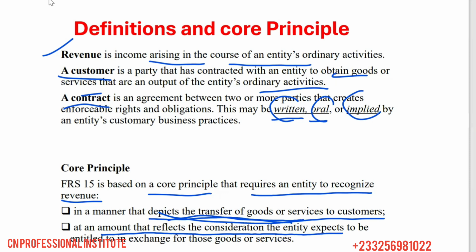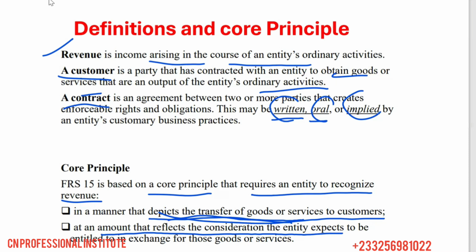So revenue cannot be recognized unless the goods and services are transferred. The risks and rewards associated with the goods are transferred to the customer. That's where revenue can be recognized. We should recognize revenue in a way that shows that the goods have been transferred, and the services have been performed. Otherwise, we cannot recognize revenue. So that's one core principle, in a manner that shows that indeed the goods and services have been transferred, and the risks and rewards have been passed on to the customer.